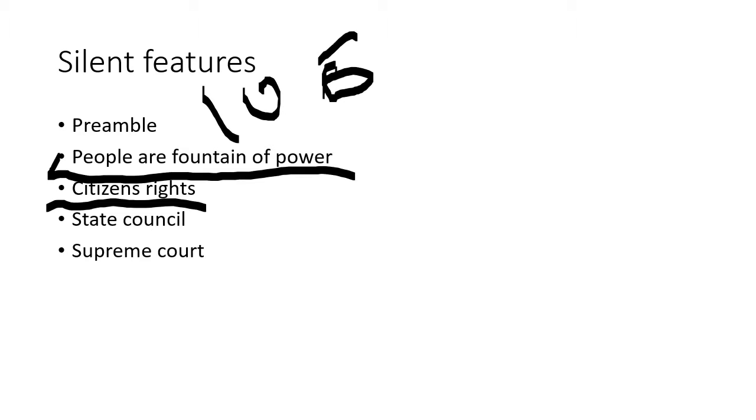It provides citizen rights, and this constitution also established a State Council. The State Council consisted of the prime minister and his ministers, and its responsibility was to run the administrative affairs of the country. A Supreme Court was also established according to the Constitution of 1954. The Supreme Court was the highest judicial body in the country, and its judges were elected by the People's Congress of China. Besides the Supreme Court, a number of comrade courts and labor courts were also established.